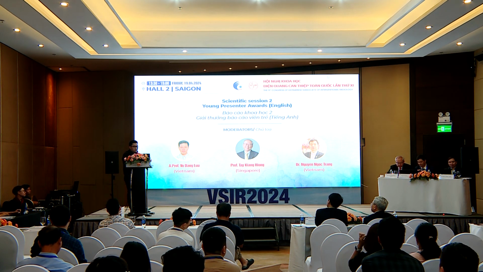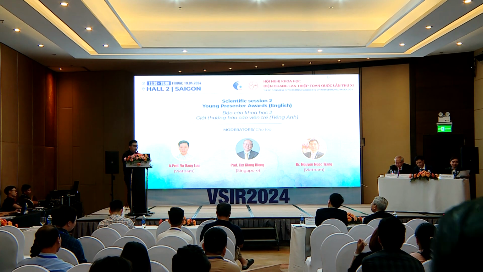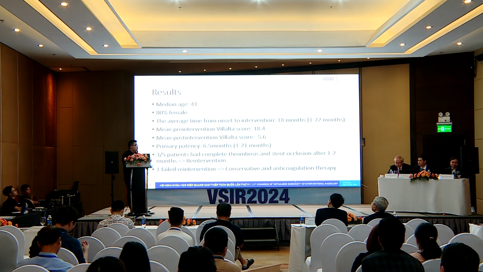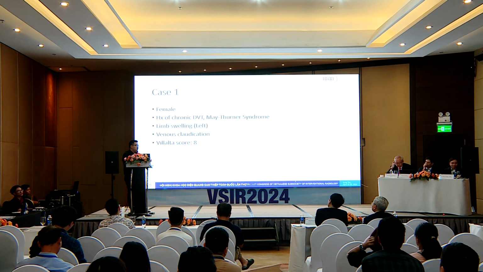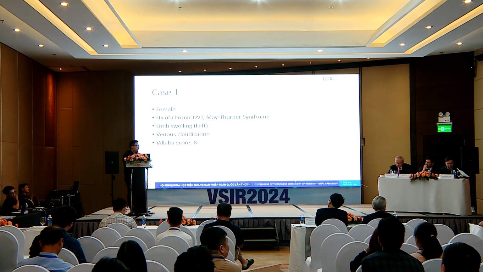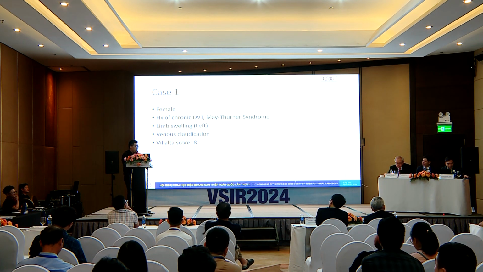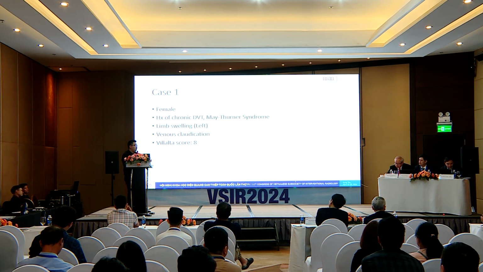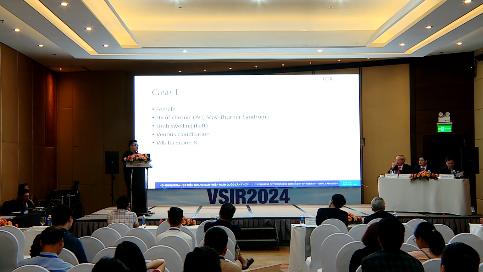Yes. With the first case, we found that the reason for the reocclusion was an inflow issue, because most of the patients who came to us had an extensive thrombus from the iliac vein to the femoral vein and the popliteal veins. And it's a very severe condition because venous stenting is very different from arterial stenting. In arterial stenting, the inflow is a larger vessel with a higher velocity of flow. But veins have slow flow from the beginning, and now with the thrombus and damage from the thrombus to the vessel wall,